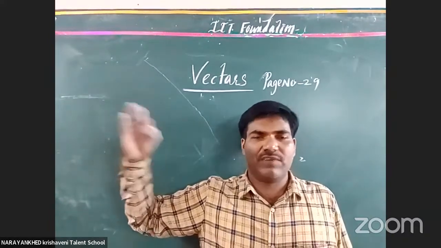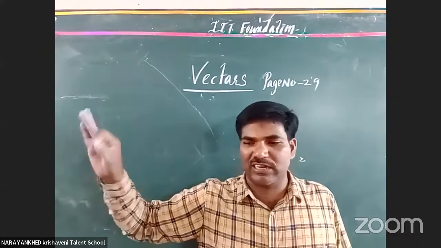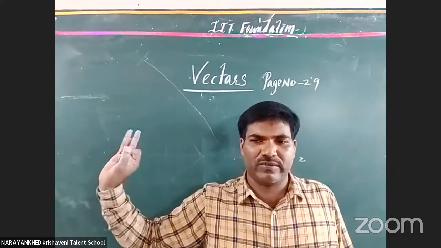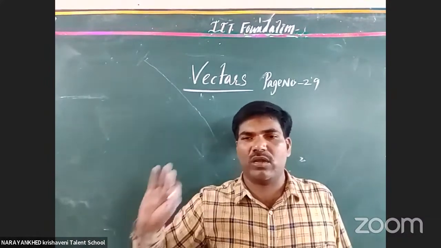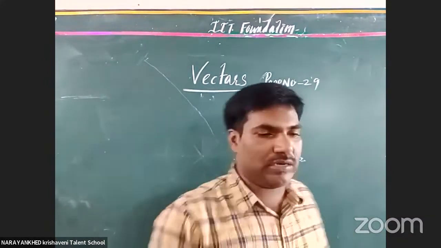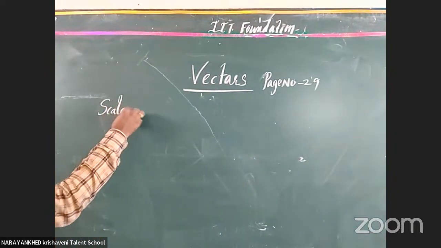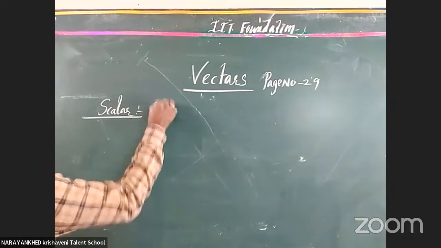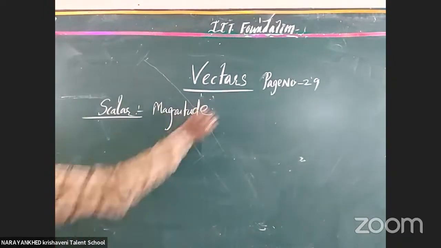Just 72 degrees Fahrenheit or 98.4 Fahrenheit is enough. Like that it is enough, not to specify any direction. That type of physical quantities is called what? Scalar physical quantities. A scalar contains only magnitude. Understood or not understood?